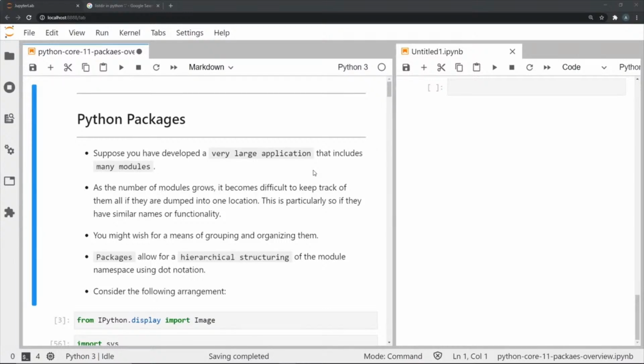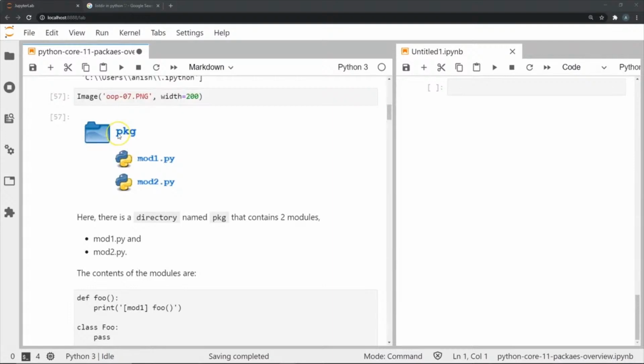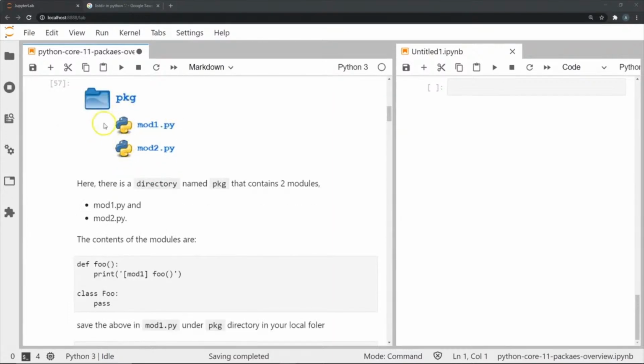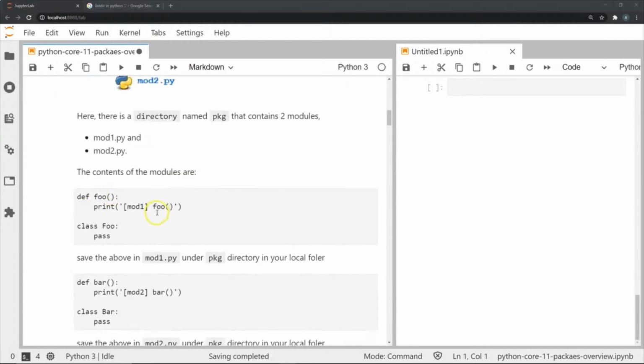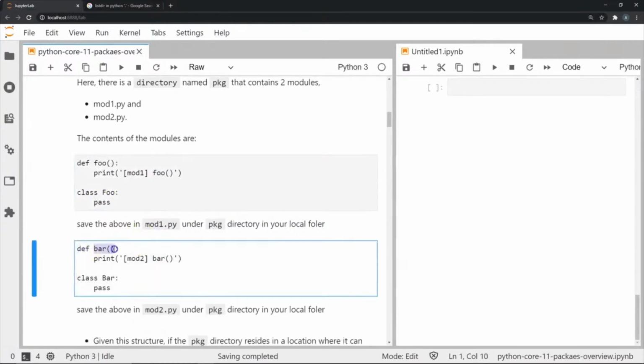So let's look at certain examples to understand what we mean. I have a directory called pkg. This can basically be treated as what we call a package. Now in our package, we have two modules, mod1.py and mod2.py. And what we're going to store in mod1.py and mod2.py is as follows. I'm going to define a function called foo, and I'm going to print a statement, mod1 foo. And then in class Foo, I'm going to have an empty pass command. Similarly, I'm going to define a function called bar in mod2.py where I'm going to print this statement.